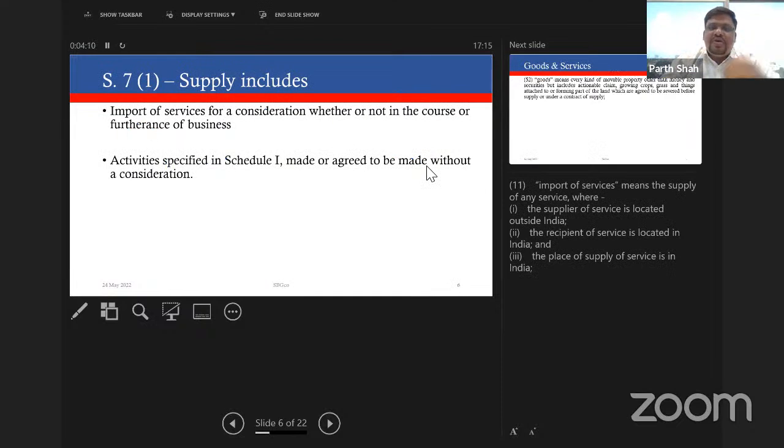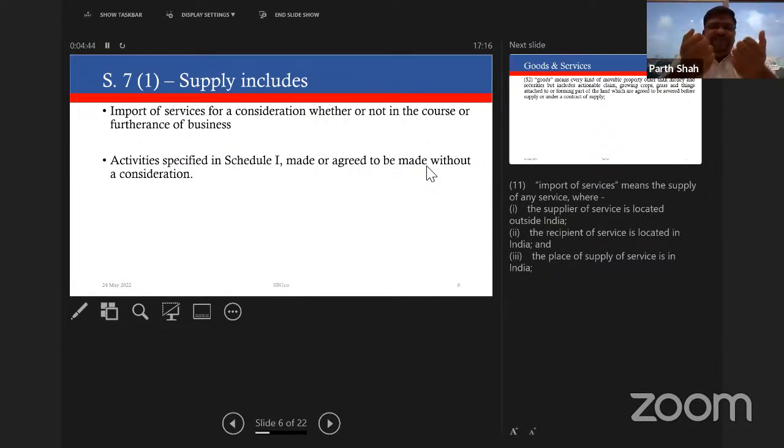This takes me to the third clause of the supply definition or the supply scope, and that is import of service. Here they have said supply includes import of service for a consideration, whether or not in the course or furtherance of business. As you all know, with the advent of the digital world, there are many cases where we as individuals, in our own capacity, not for business purposes, but for our own entertainment, buy content from foreign service providers. We take subscriptions on foreign portals where we can watch movies and all. All those transactions get classified as import of service, and there might be liability to pay GST.